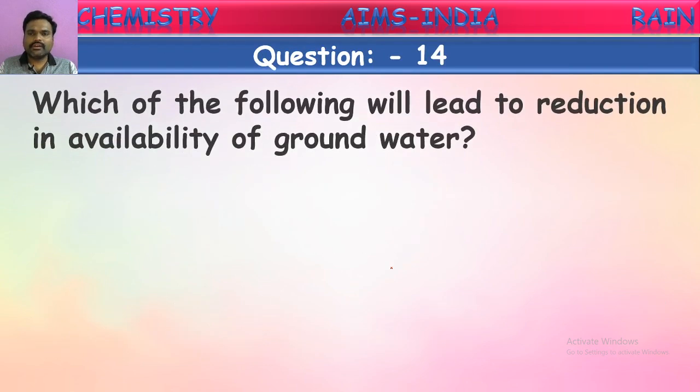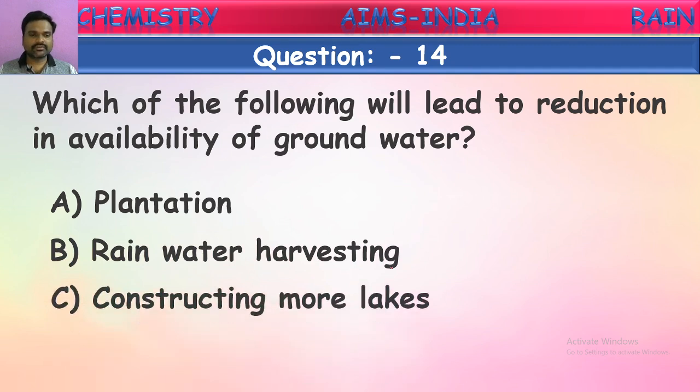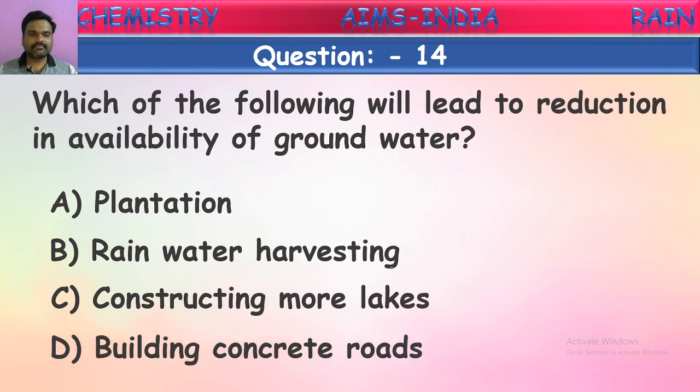Which of the following will lead to reduction in availability of groundwater? Here they are going to give some activities, out of which we will get a reduction in groundwater levels. See the activities given: plantation, rainwater harvesting, constructing more lakes, building concrete roads. Which causes reduction in the availability of groundwater? Yes, children, what is it? First one, let us see. Plantation. What is meant by plantation? Planting more trees.